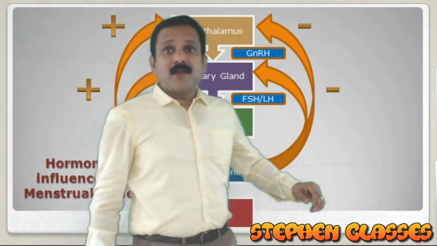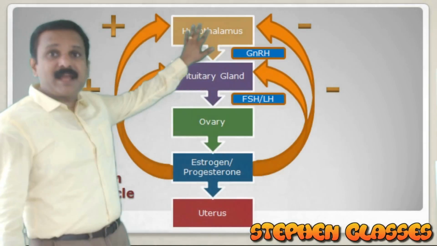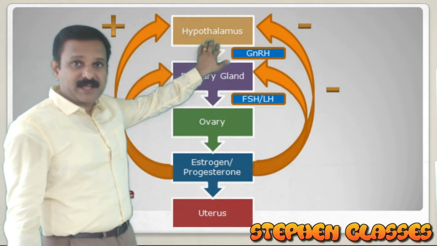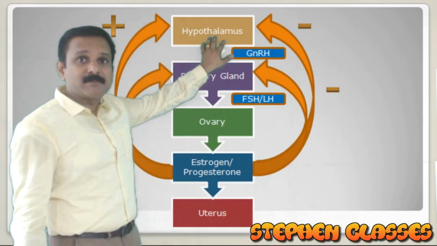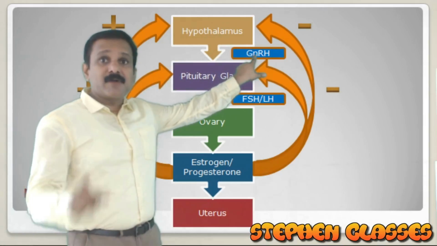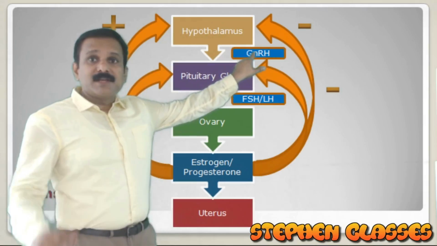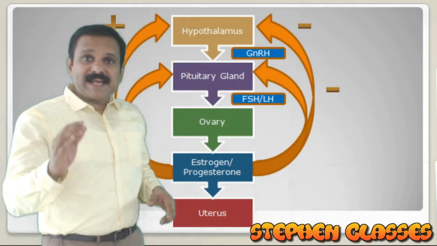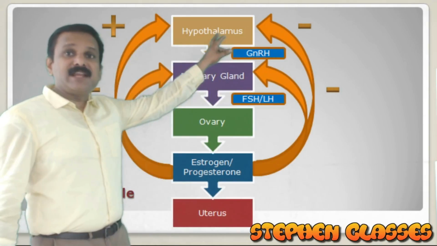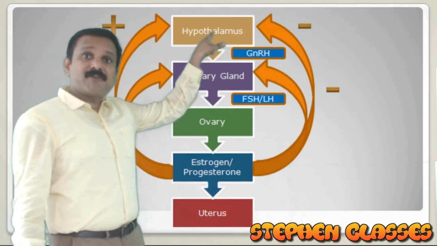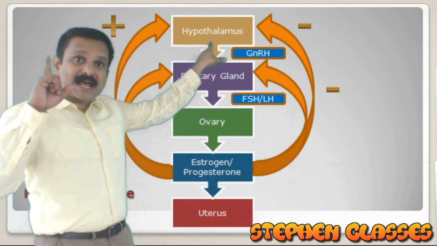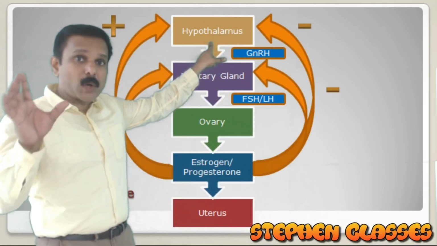Here you can see when a female attains puberty, from the hypothalamus there will be release of gonadotropin releasing hormone. GnRH will be released at a high level when the individual attains puberty. From which portion? From the hypothalamus. The hypothalamus has an endocrine role.